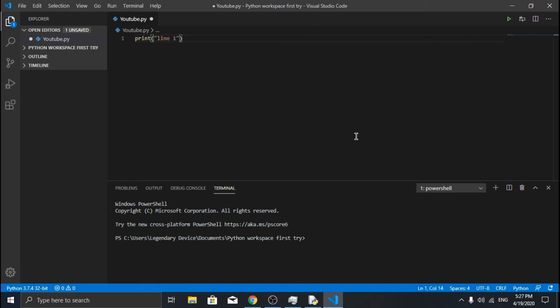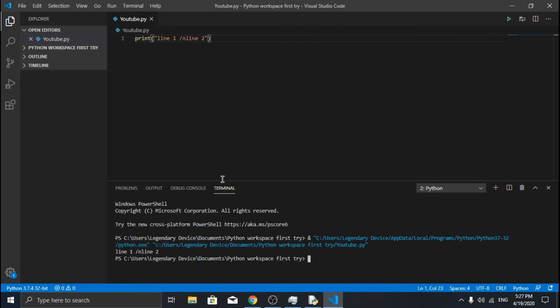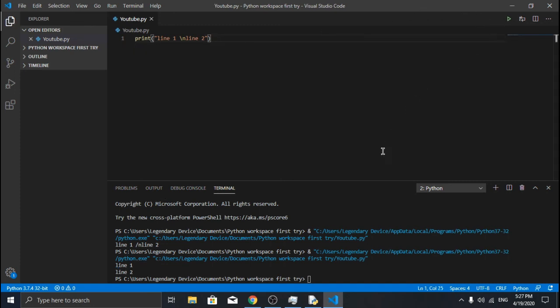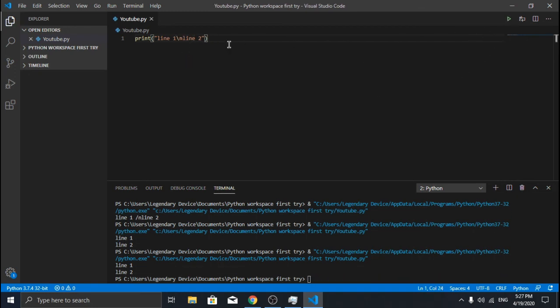Line 1 slash n line 2. I run this. Oh, I think I figured it out. I think that should work. Oh yes, it does. I didn't need Visual Studio after all. If I remove this, it still works.